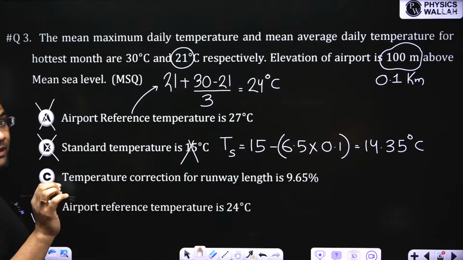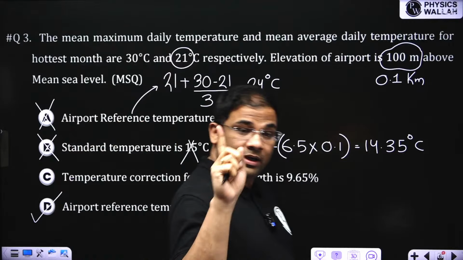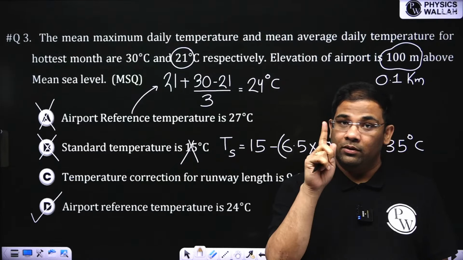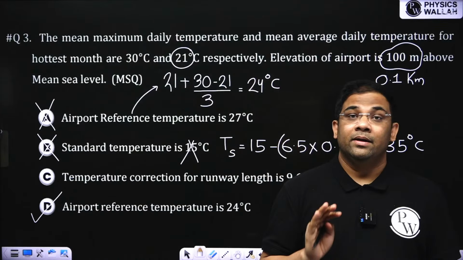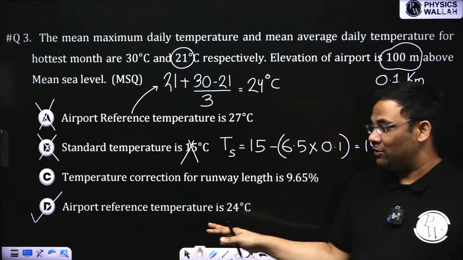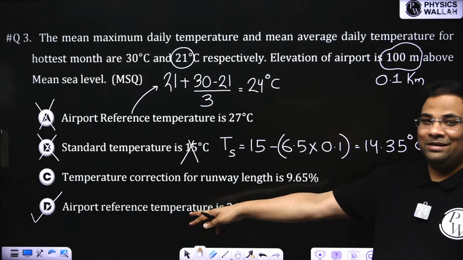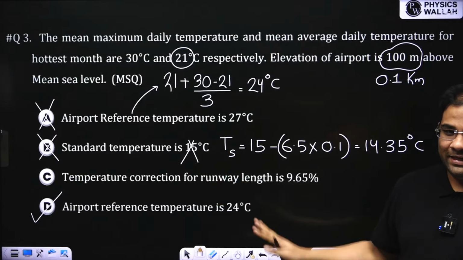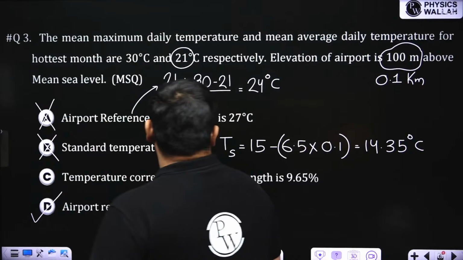Now see, in a multi-select question, only one option can also be correct. Multi-select doesn't mean more than one option correct; it means one or more correct. Just because you got one answer correct, don't think at least two should be correct. So this also might be correct, but you have to check it.